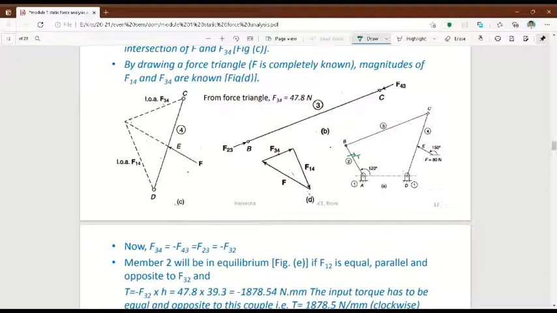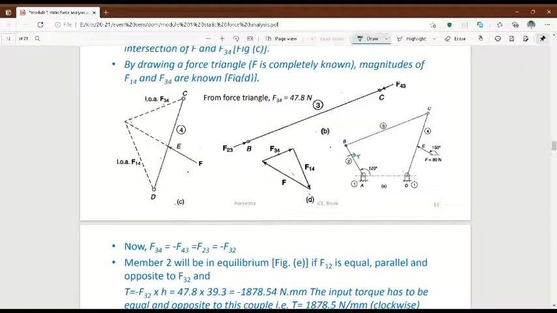But I know one thing: here 80 Newton force is acting, and here 80 Newton force is acting. But I don't know the direction of the force acting on C and the force acting on D. So first let me take BC. Just draw the same line BC.